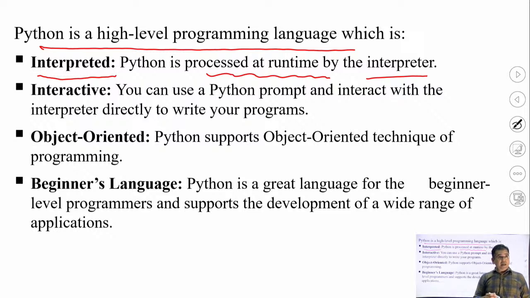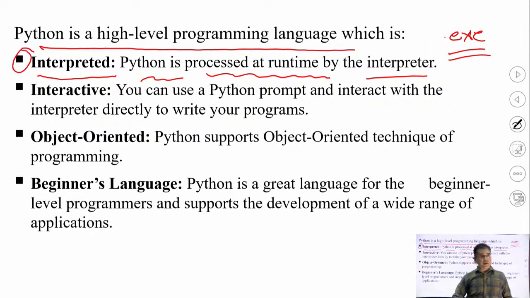But in Python, there is no such process of compilation required. In Python, we directly run the program and the interpreter converts the source code directly into the executable code, meaning .exe. But in C or C++ like programming languages, they need compilation separately to convert the source code into an intermediate object code and then the object code into an executable code. So this is one of the features that Python takes less time during compilation, during interpretation of the program.